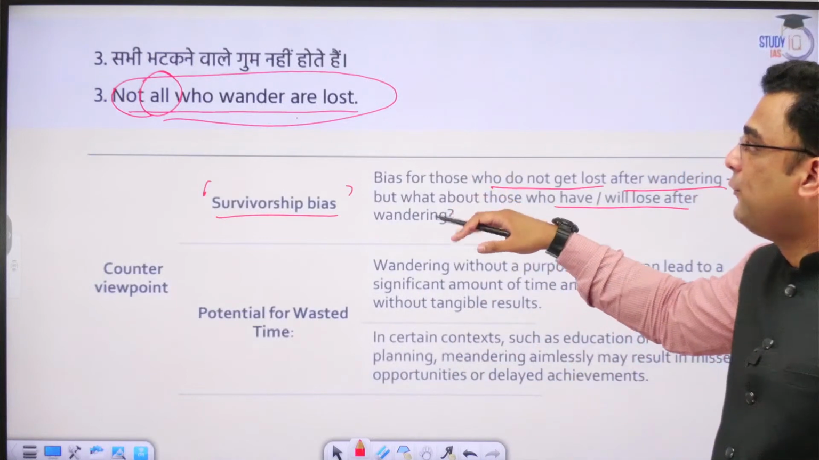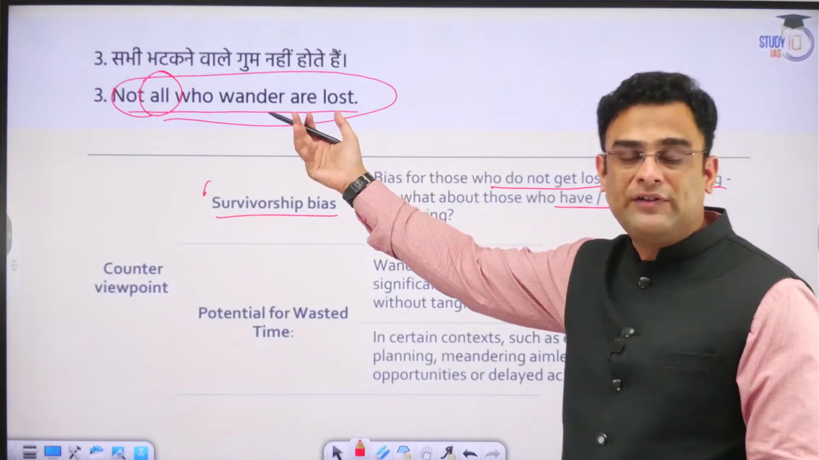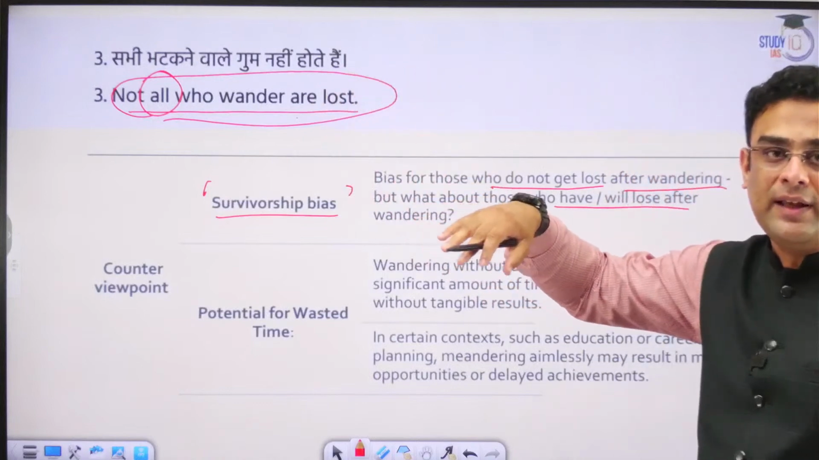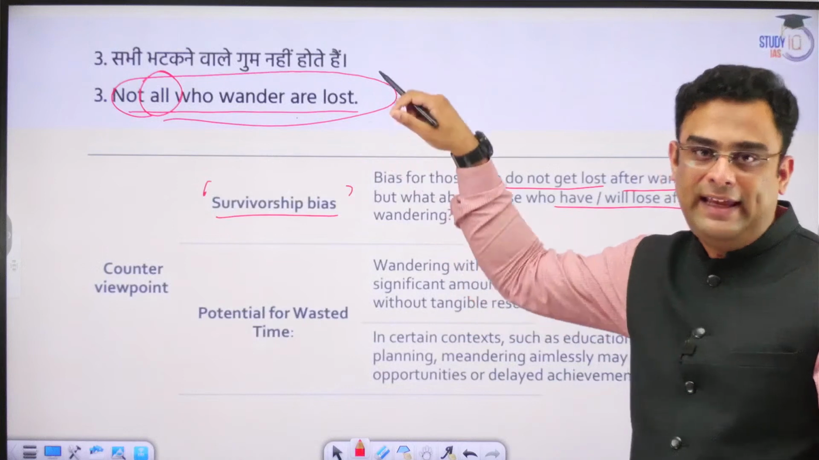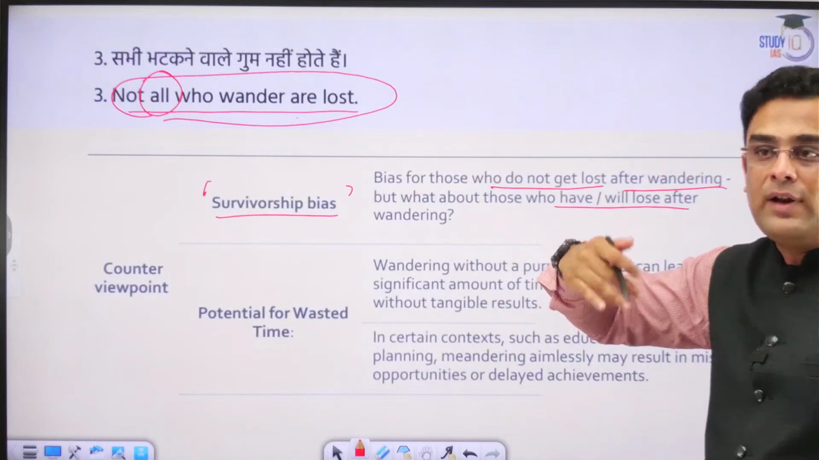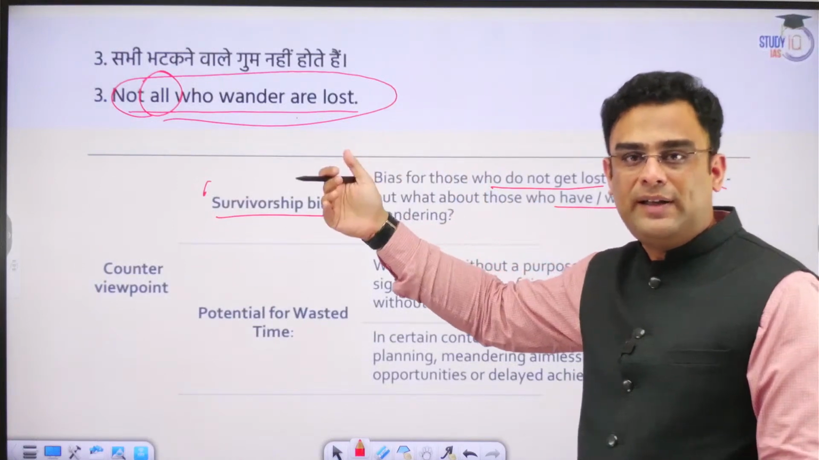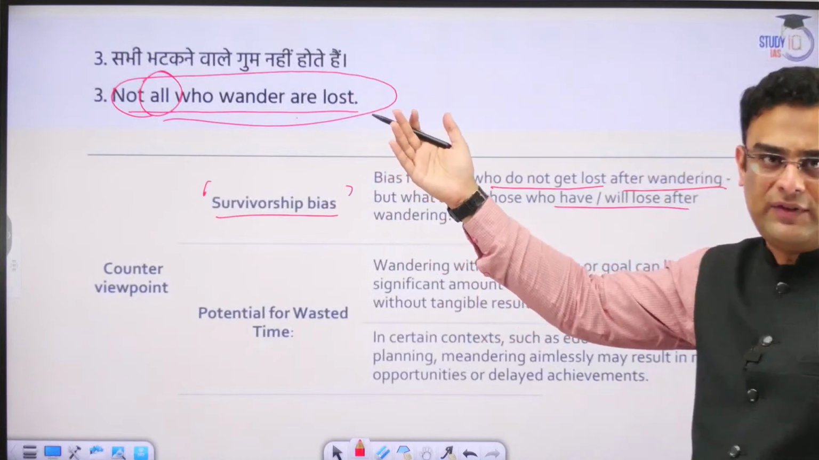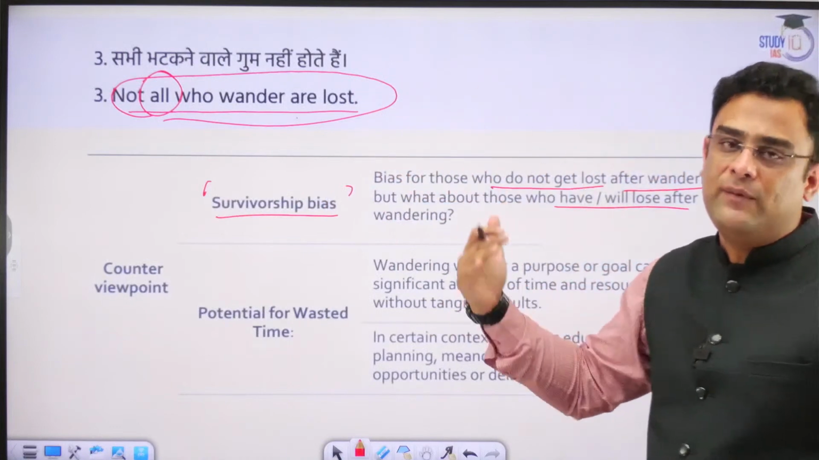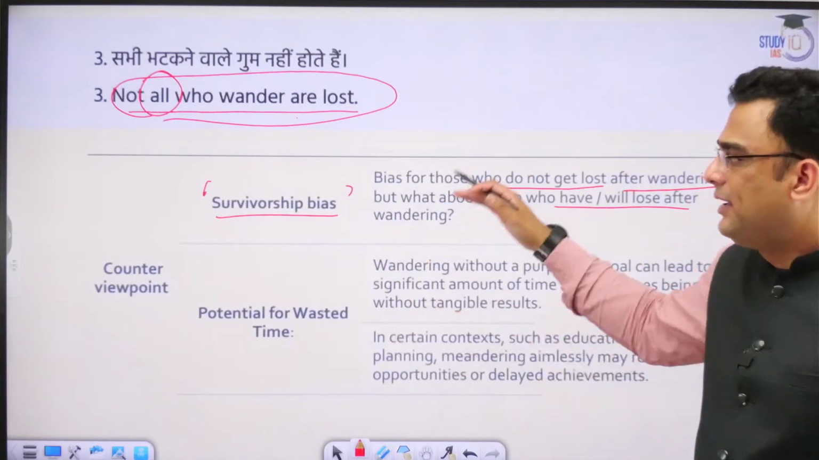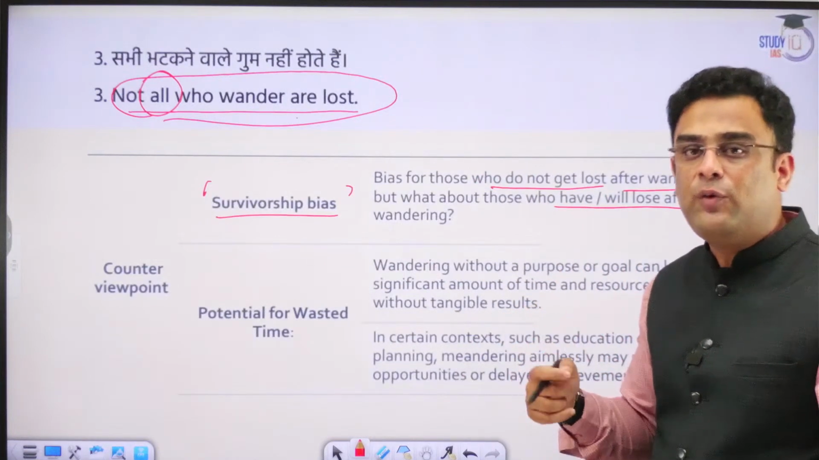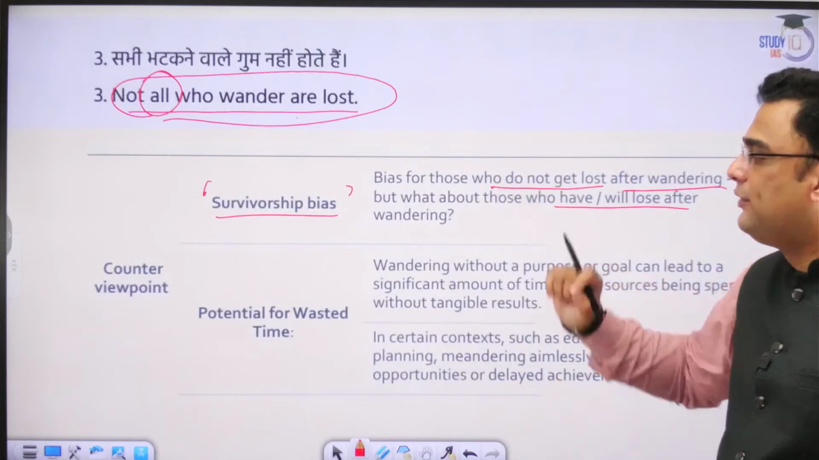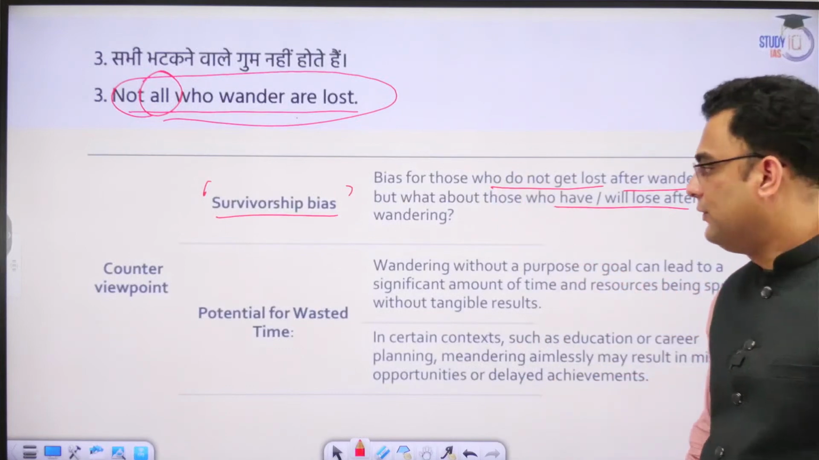So we always focus on the Gautam Buddhas of the day, the Nelson Mandelas of the day, and that always tends to strengthen our view or belief in the wisdom. But then for every Gautam Buddha, for every Nelson Mandela, there will be scores of others who wandered and eventually they got lost. We tend to overlook that. So that should also not happen. We have to factor in this reality of survivor bias also.